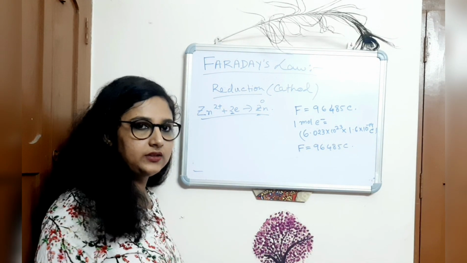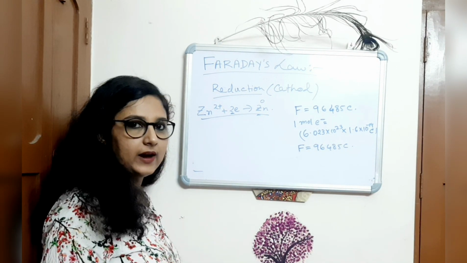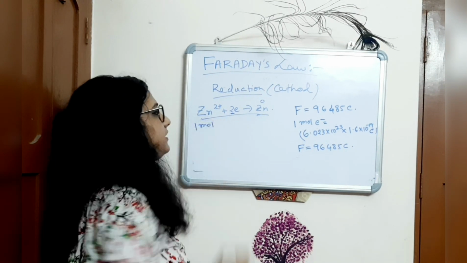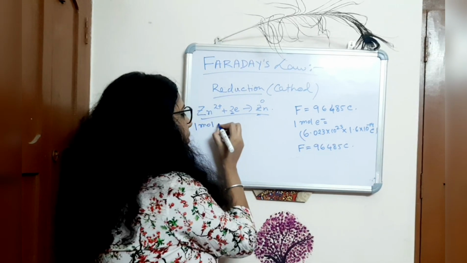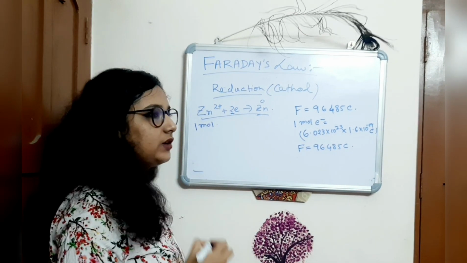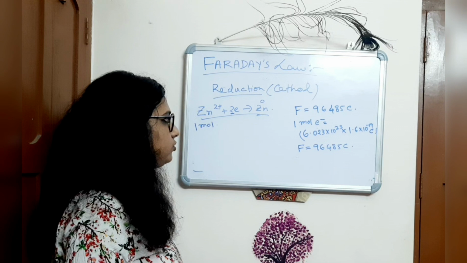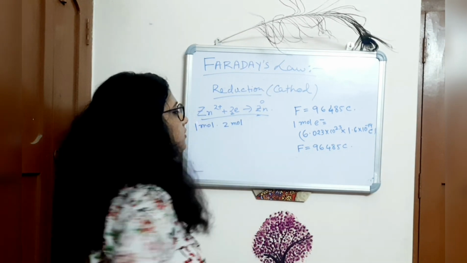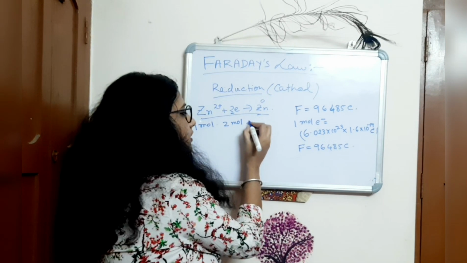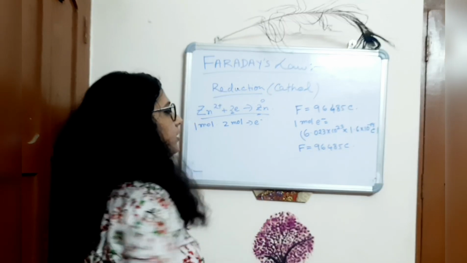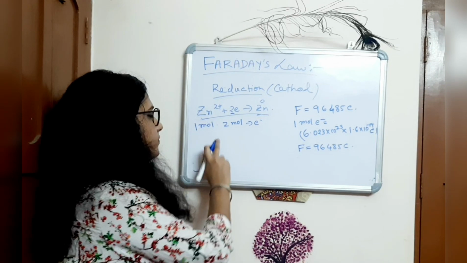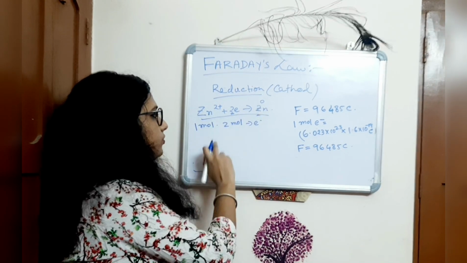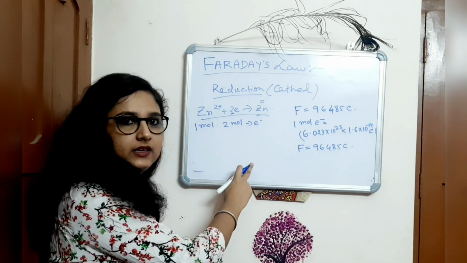So practically, for transforming 1 mole of Zn2+ to Zn0, we need 2 moles of electrons.